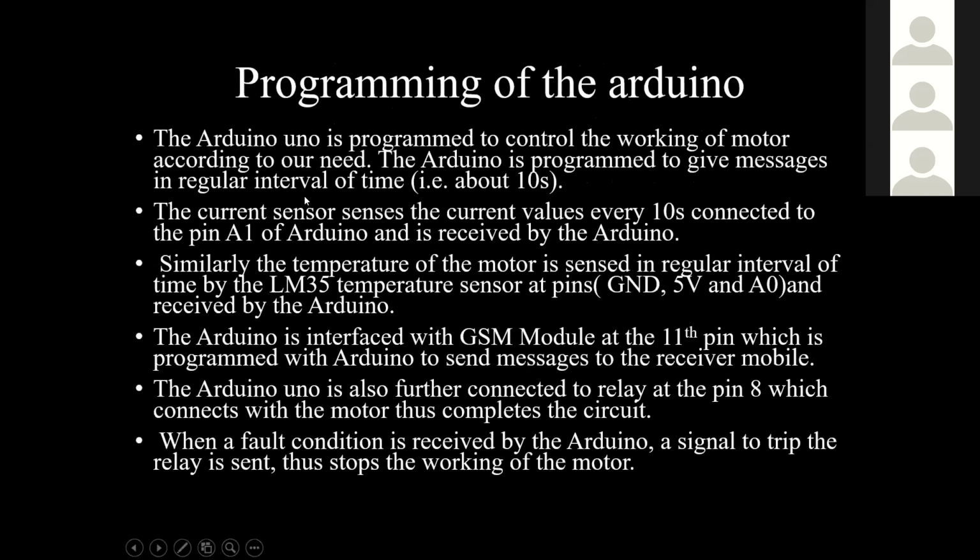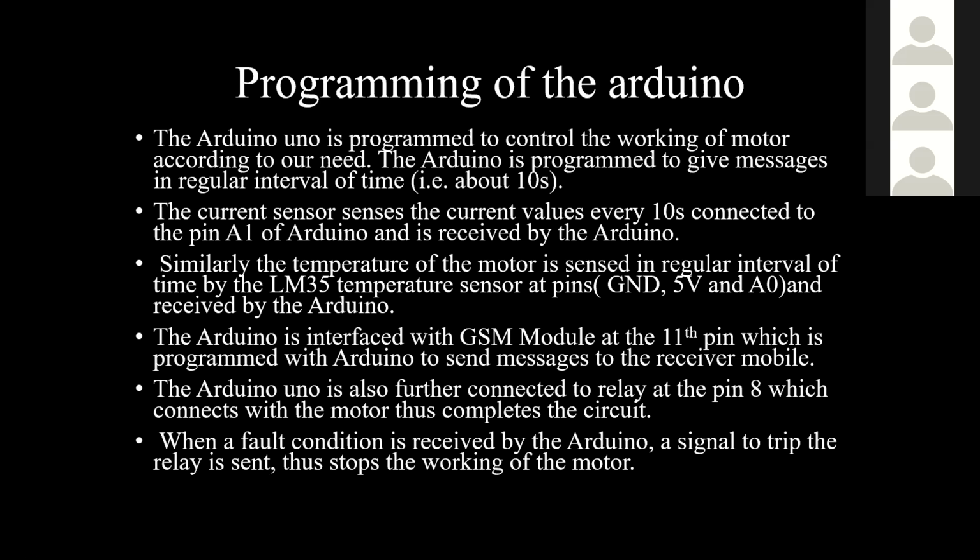The Arduino is programmed to control the working of the motor and unit, and to give messages at regular intervals of time. The current sensor senses the current values every 10 seconds and sends them to pin A1 of the Arduino. Similarly, the temperature of the motor is sensed at regular intervals by the LM35 temperature sensor, with its ground, 5 volt and output pins connected to the Arduino, the output going to pin A0. The Arduino is interfaced with the GSM module, connected to pin 11, which is programmed with the Arduino to send and receive messages to the receiver mobile. The Arduino is further connected to the relay at pin 8, which connects with the motor, thus completing the circuit.